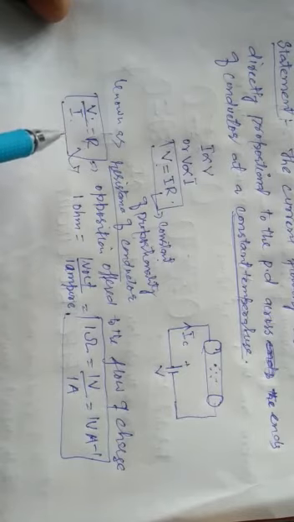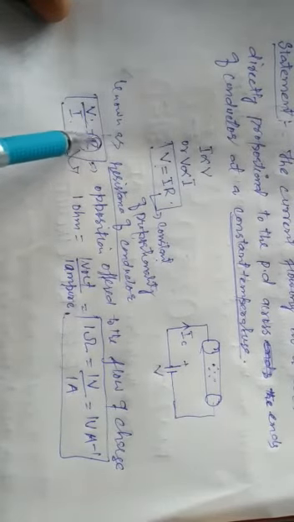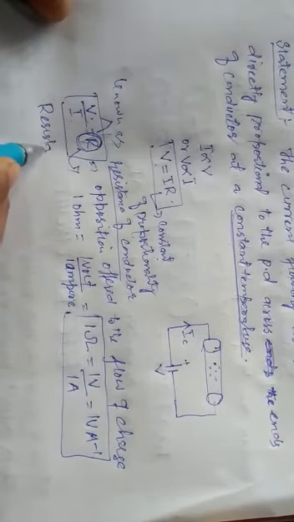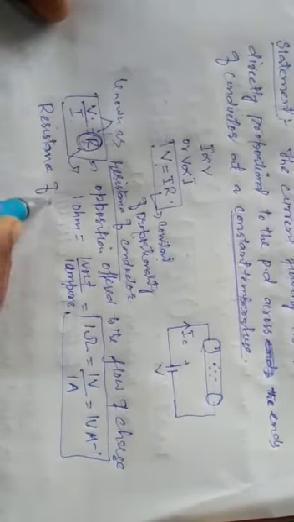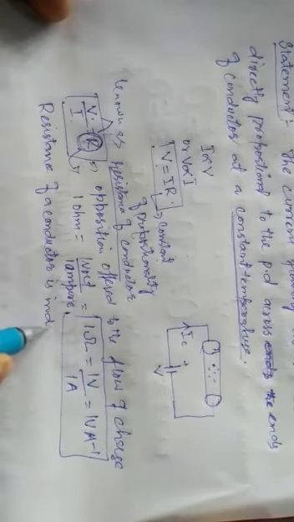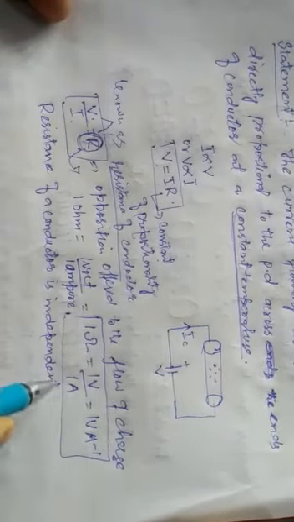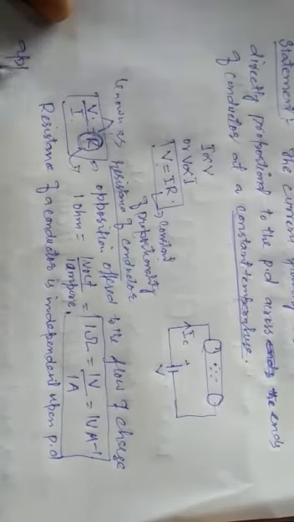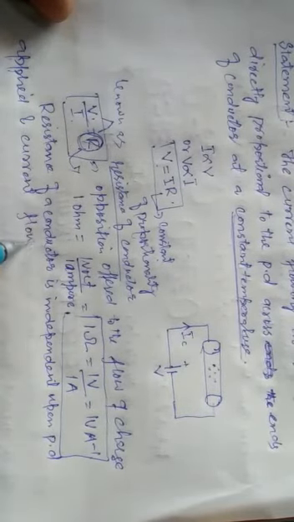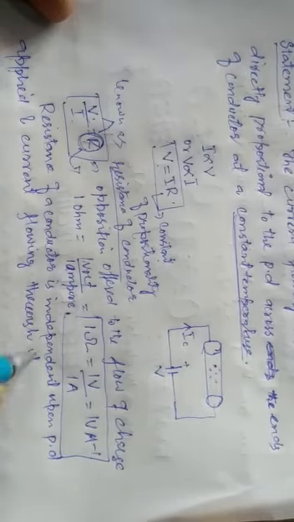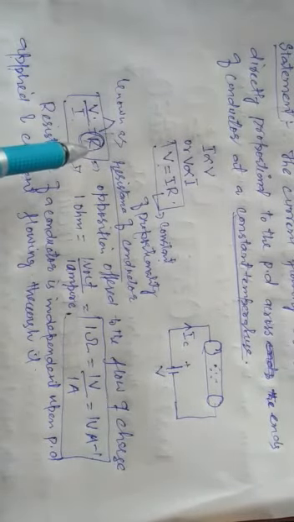I will say one thing which is very important. The resistance of a conductor, the resistance of a material, is independent of the potential difference applied and the current flowing through it. It's not that if the current is smaller, then there will be more resistance.